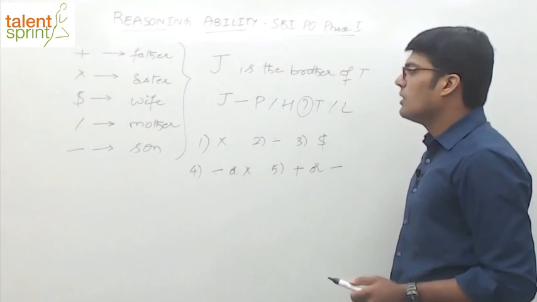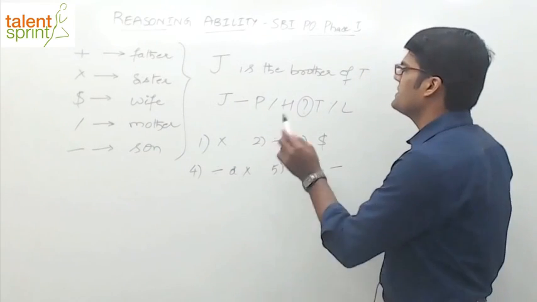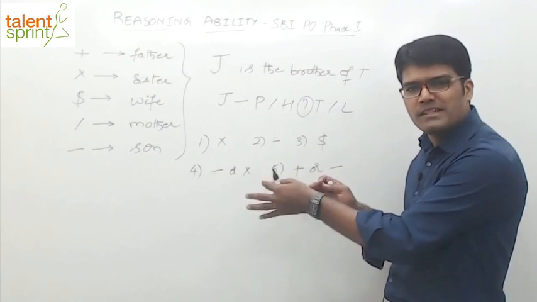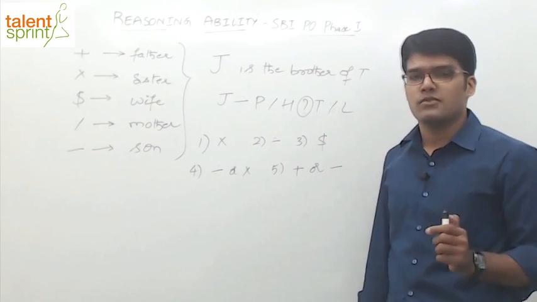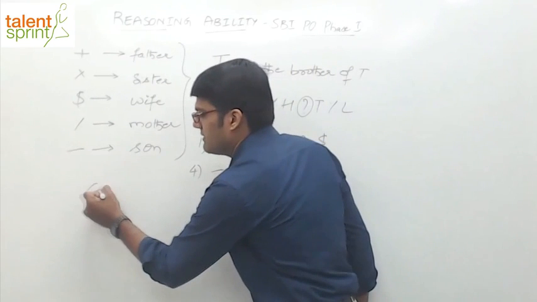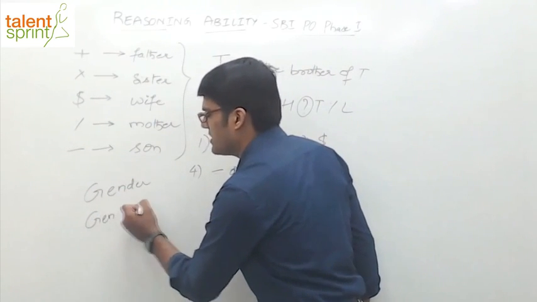All right, so let's look at this. What do we do? The given relationship is J is the brother of T. Now you know the traditional method of solving these questions. We have to draw a family tree and verify which is the correct answer. But let us directly move on to the smart way of solving this question. See, all you need to look at is two things. One is the gender of the person, and the second one is the generation gap between the persons.